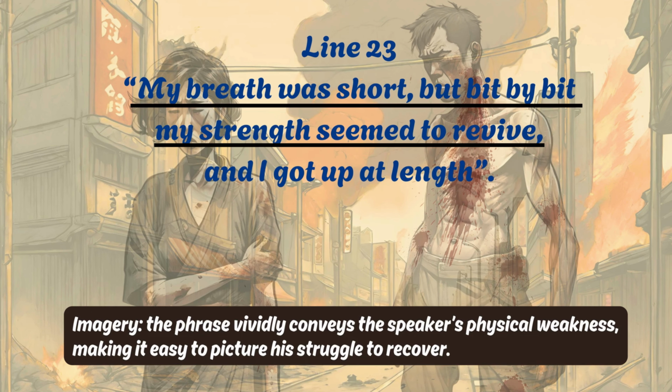My breath was short, but bit by bit my strength seemed to revive, and I got up at length. Now, in this line, the phrase "my breath was short" vividly conveys the speaker's physical weakness, making it easy to picture his struggle to recover. Therefore, it is an example of imagery.